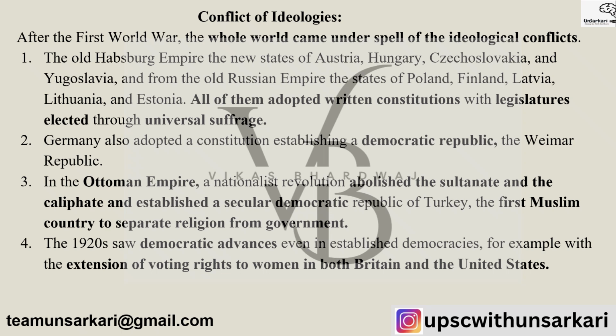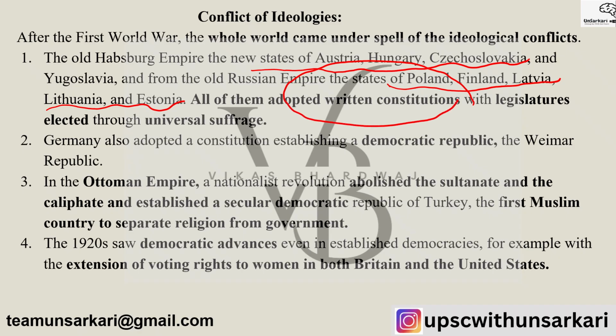So the old Habsburg Empire's new states of Austria, Hungary, Czechoslovakia and Yugoslavia, and the old Russian Empire, which had Poland, Finland, Latvia, Lithuania and Estonia, all of them adopted written constitutions with their legislatures elected through universal adult franchise or suffrage. But was the real situation the same or different? That is the whole point. Everyone was living in nostalgia, whether it is Austria or the Russian Empire.